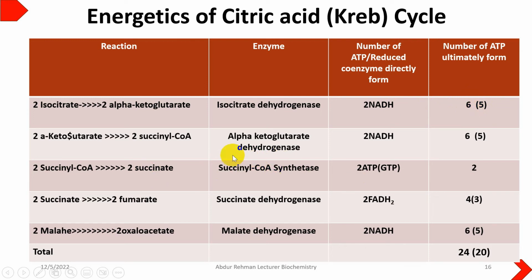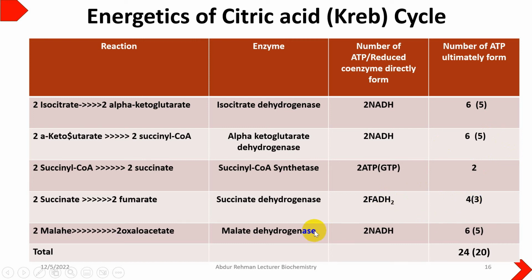Similarly, alpha ketoglutarate dehydrogenase, with the help of this reaction, will give you again 2 NADH molecules, which are considered as 6 ATP in the electron transport chain ultimately. Similarly, succinyl-CoA synthase gives you substrate level phosphorylation of 2 ATPs, so again 2, and succinate dehydrogenase gives you 2 FADH2 molecules. Depending again in the electron transport chain, whether it gives you 2 ATP or 1.5 ATP, however here we will consider the 4 ATPs.